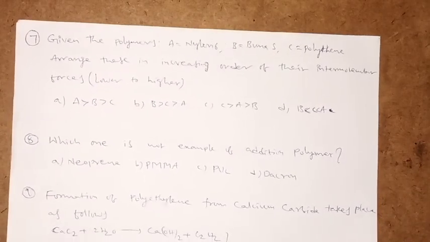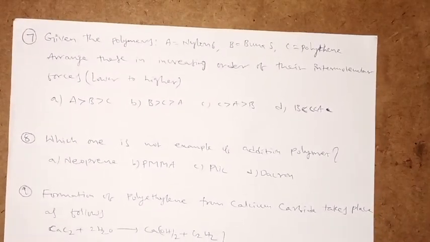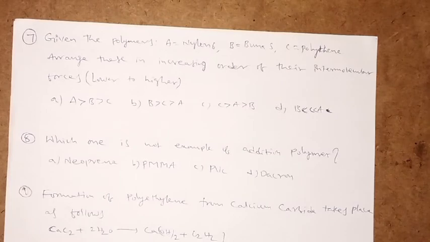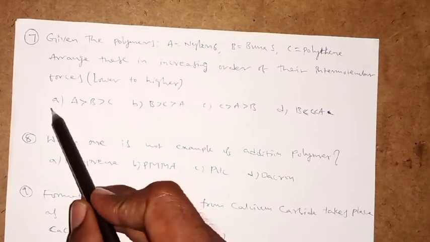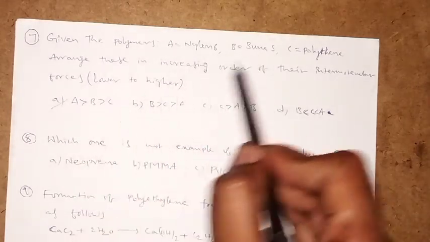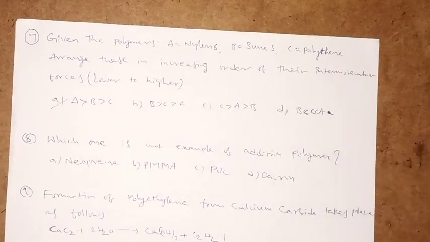Given the polymers A equal to nylon 6, B equal to Buna S, C equal to polythene, arrange these in increasing order of their intermolecular forces, from lower to higher. If you arrange the order among all, nylon 6 has the most, then Buna S is next, and then polyethylene. You know that.